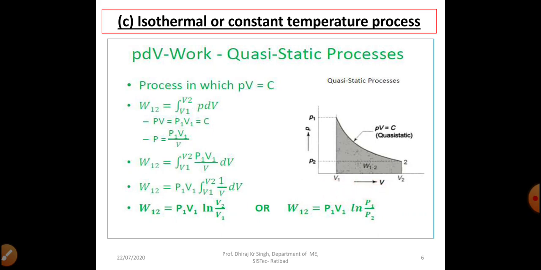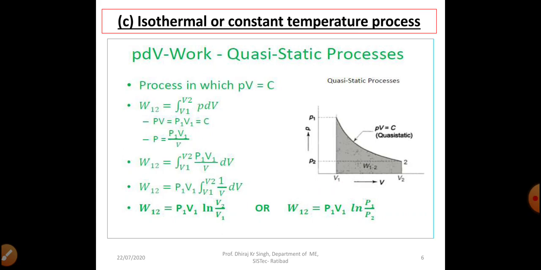So dear students, non-flow isothermal work or closed system work in isothermal process will be equal to P1 V1 ln V final divided by V initial, or P1 V1 ln P initial divided by P final.